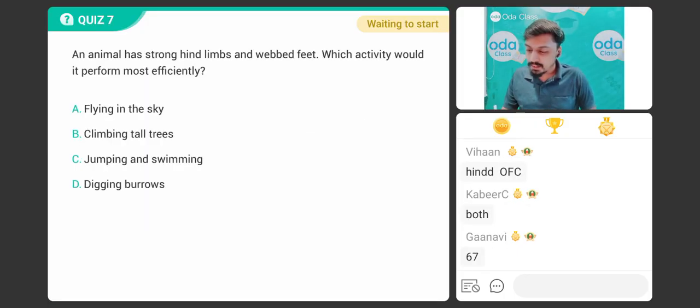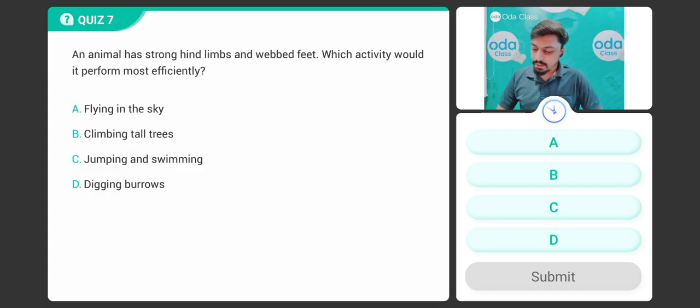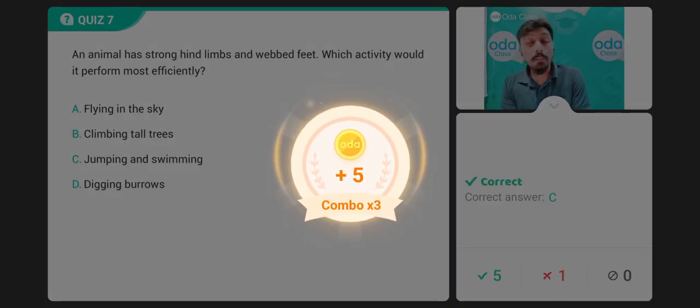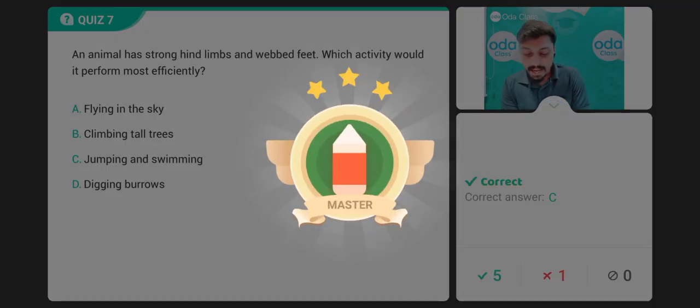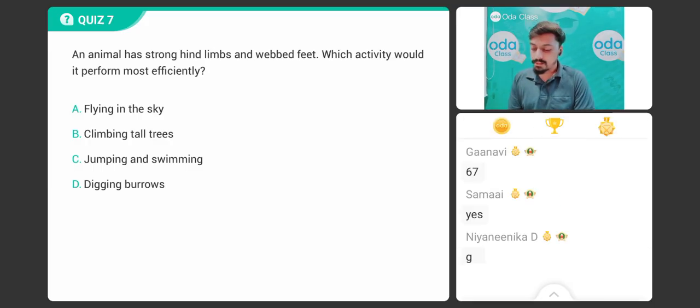Okay, quickly answer this question. Be fast. Come on, guys. The time starts right now. If an animal has strong hind limbs and webbed feet, which activity would it perform more efficiently? Flying in the sky, climbing the tree, jumping and swimming, or digging the burrow? I want your quick answers.